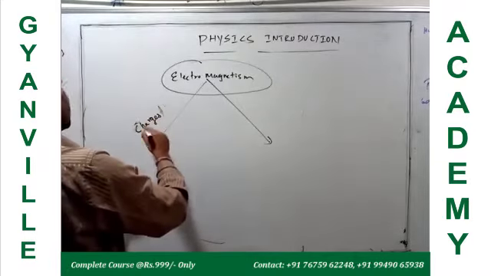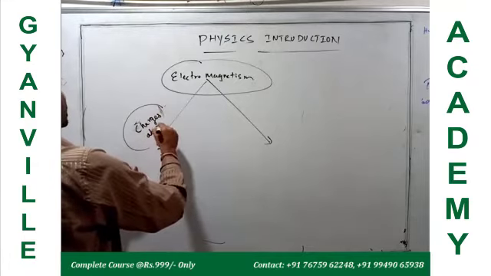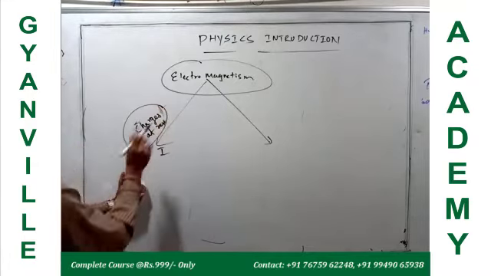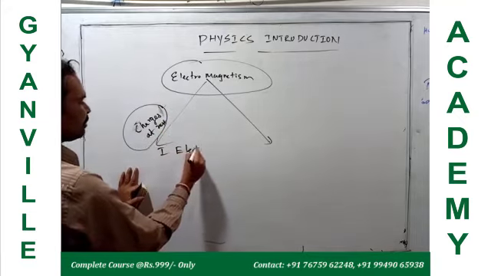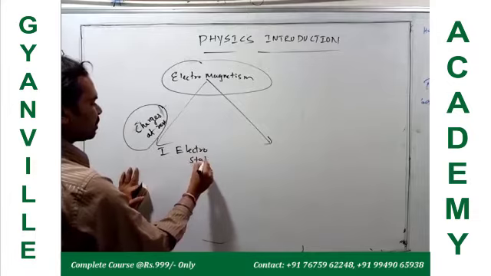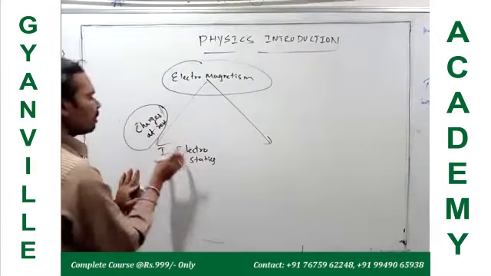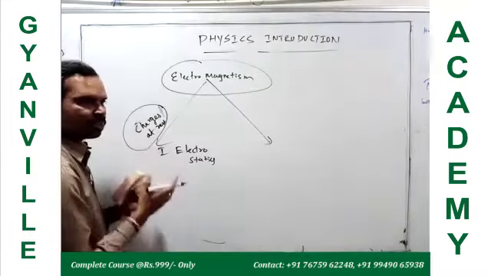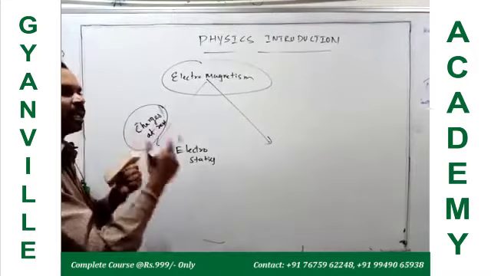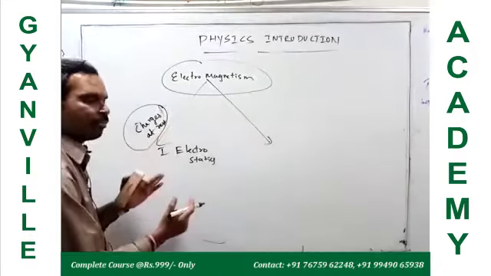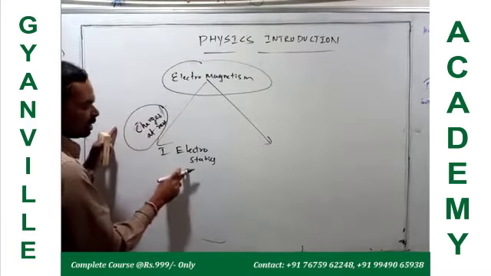Studying charges at rest position, that branch of electromagnetism is called electrostatics. So in electrostatics, we deal with charged bodies and charged particles at rest position, and we study the various phenomena and concepts related to charges at rest.